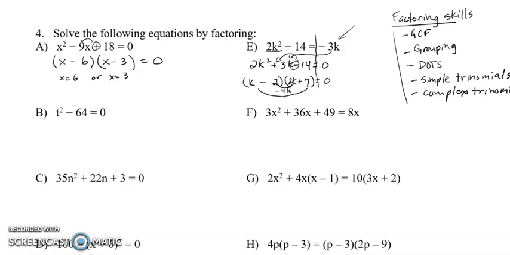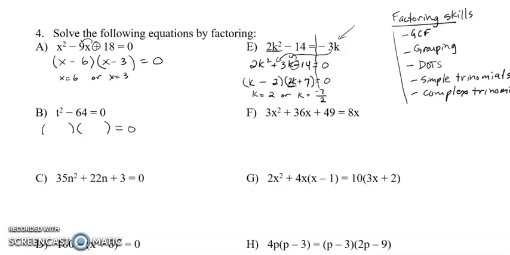So you want to do this check. I'm erasing it now because I want to have room to write my answers. K is equal to 2, which shouldn't be a problem. When we have a coefficient on the letter and you're solving for the bracket, remember that you have to put the opposite of the constant, so that's the negative 7, over the coefficient, the number that's stuck to the letter, 2.